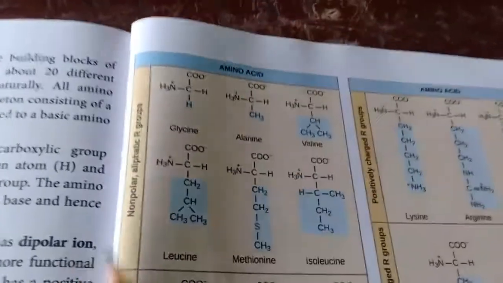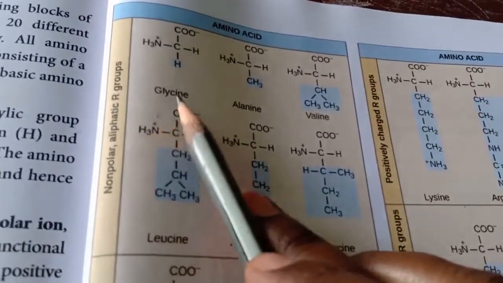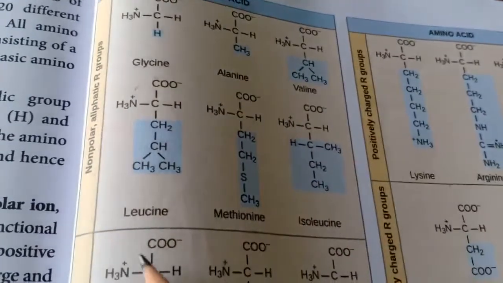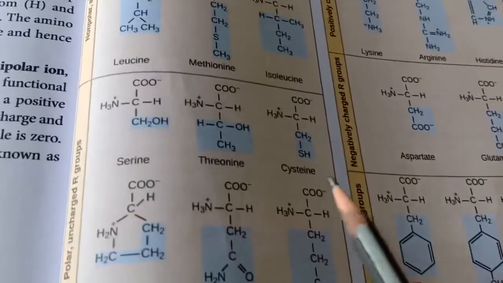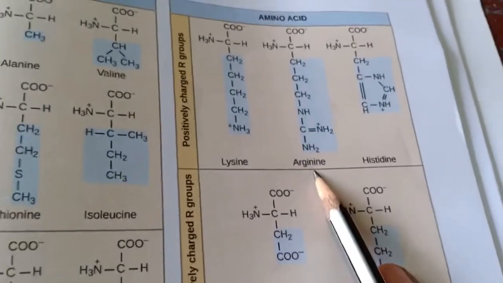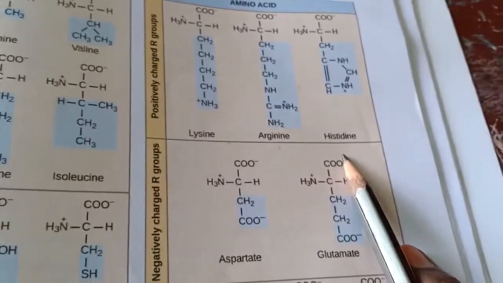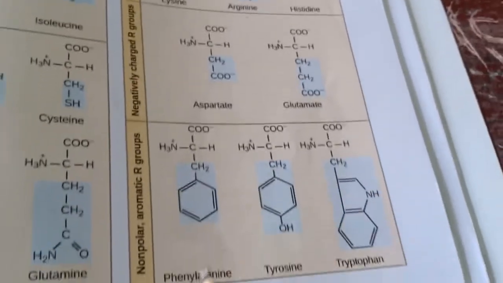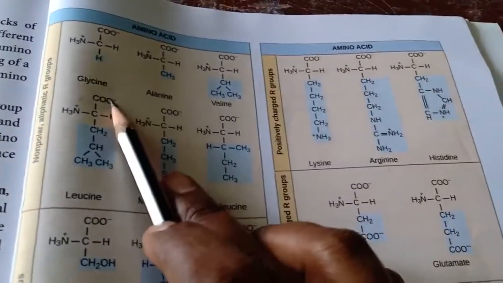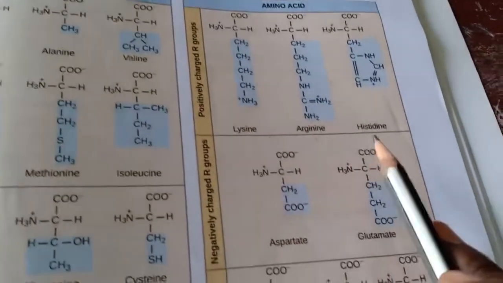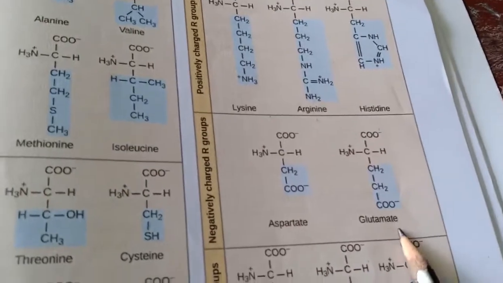You have many amino acids present in this picture. So let's see the names. We found glycine, and next arginine, histidine, and glutamate, I think. So 4 are there: glycine, arginine, histidine, glutamate.